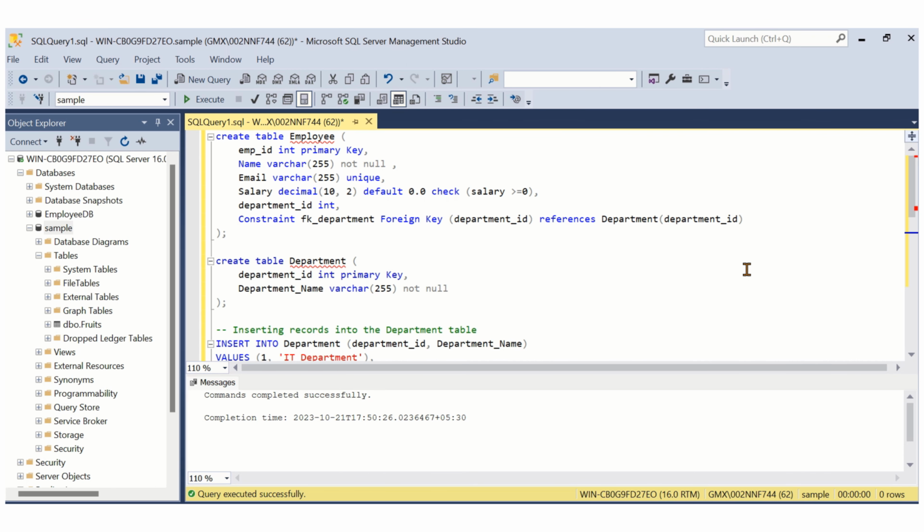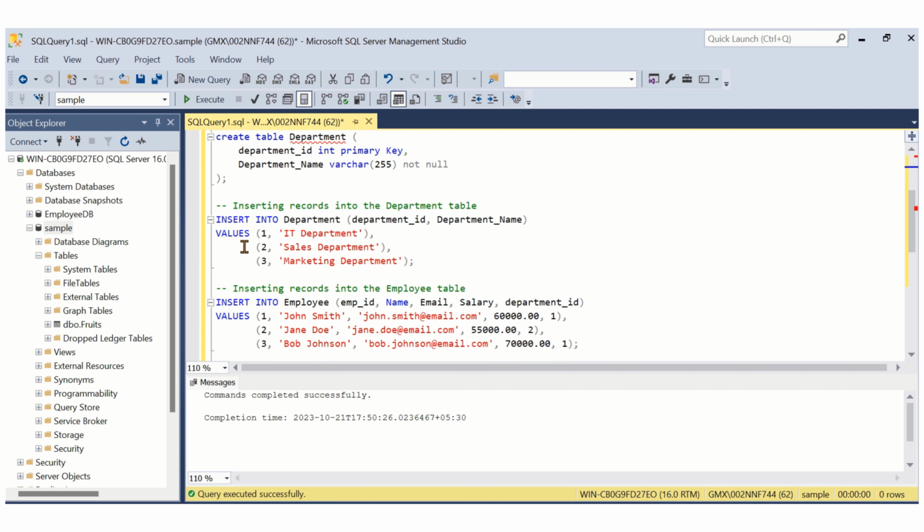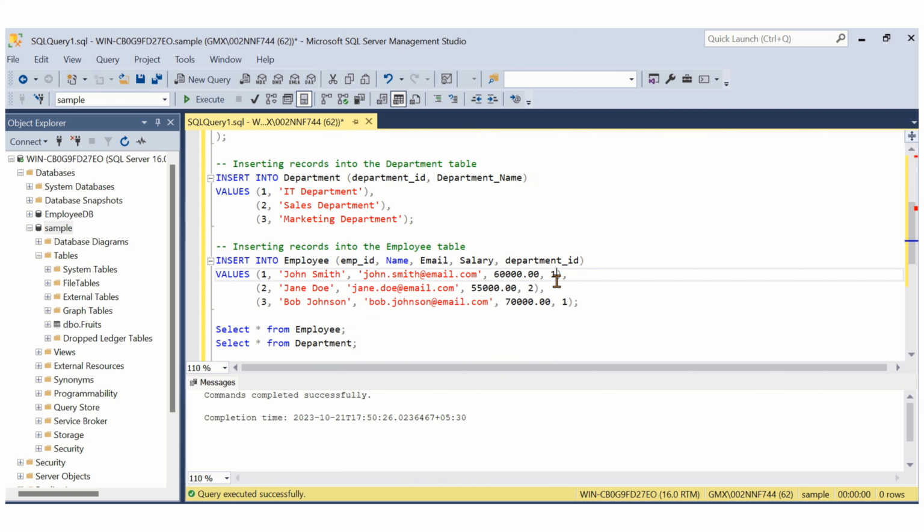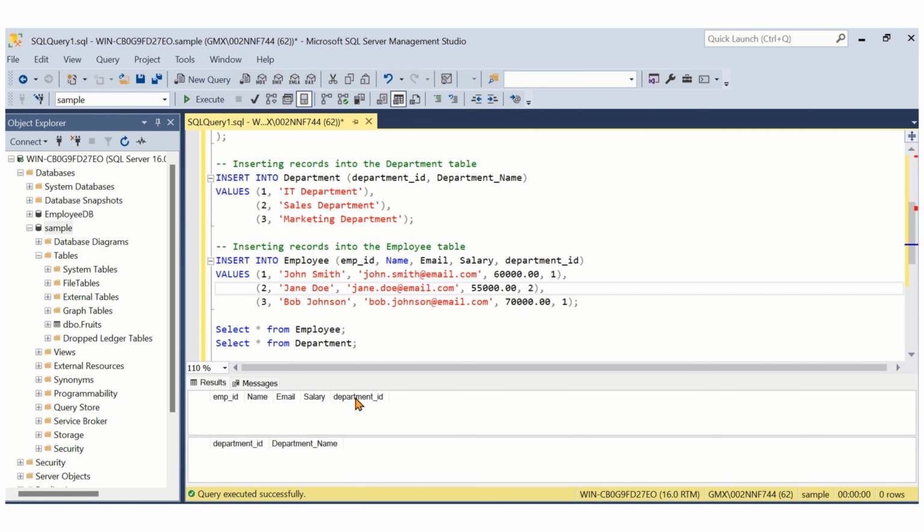In the employee table, I already declared the email ID as a unique key. And to make this video faster, I already created the insert statements for department as well as employee. So let me execute. Okay, so both the tables are empty now. Let me execute them one by one.